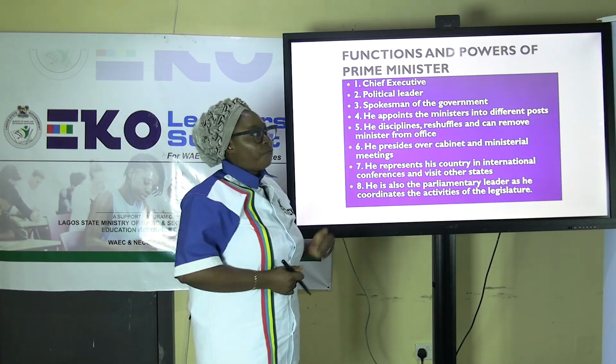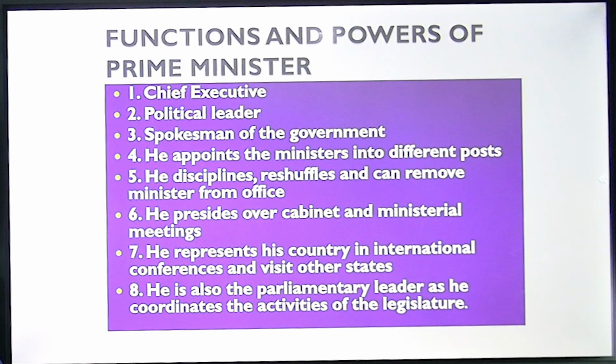Now we move on to the functions and the powers of Prime Minister. The functions and the powers of Prime Minister. Number 1, Chief Executive. As the Prime Minister is the head of government, he rules over it, he oversees what is happening, what is going on in the government. He is the Chief Executive.